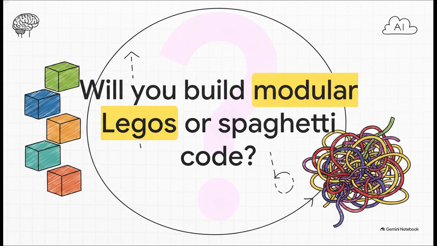Which leaves us with one final question. Now that you have the 80/20 learning roadmap to master the basics and the pragmatic clean architecture to build professional systems, what is your next code base going to look like? Will it be modular, testable, and ready to scale, or will it be just another tangled mess of spaghetti? The choice is entirely in your hands, and you now have the exact blueprint to do it right.